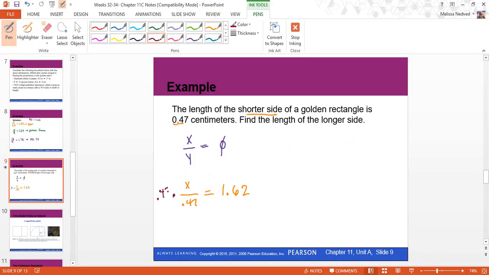I'm going to multiply both the left and the right side by 0.47 to get x by itself. And x is about equal to 0.76. 1.62 times 0.47 is about 0.76 centimeters long. That would be the length of a long side that would satisfy the golden ratio. If I had a picture frame that was 47 centimeters by 76 centimeters, which doesn't make sense because it's very small, that would be satisfying the golden ratio.